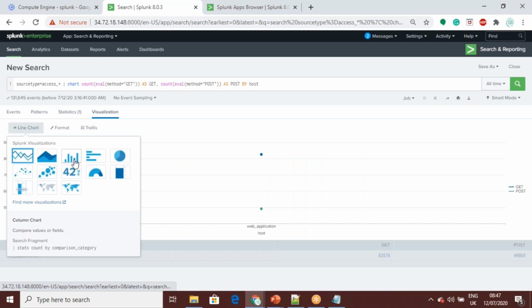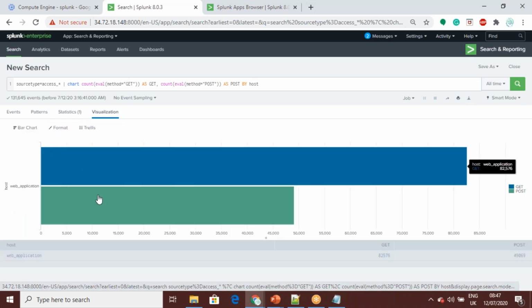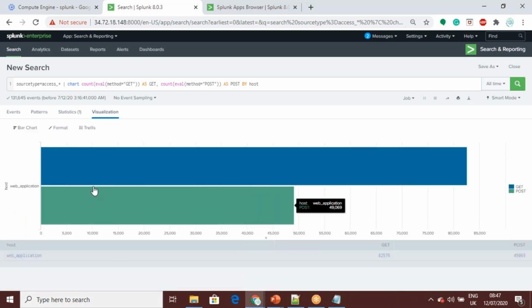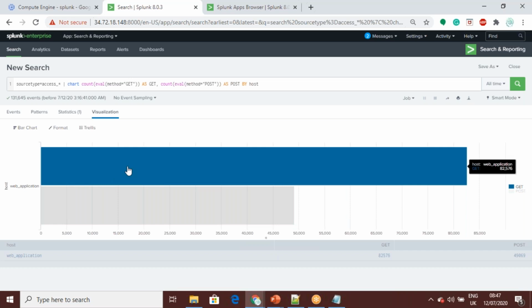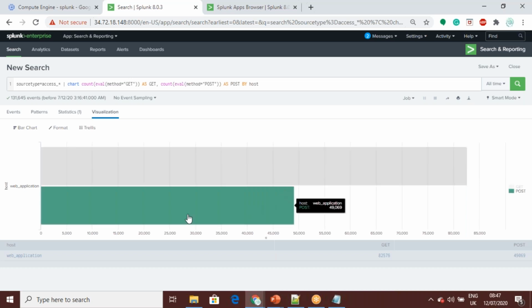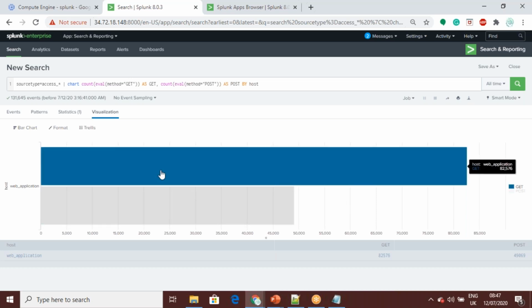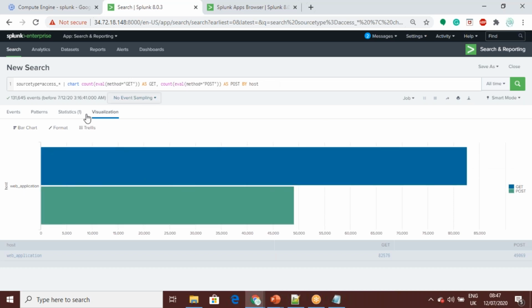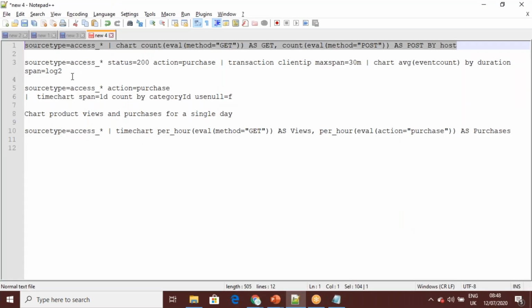Bar chart, column chart and bar chart. Anything you want to see, you can go over it, and it will give you enough values. What kind of values you'll get: if you roll the mouse over, you will get that. Roll over the mouse and you will get some of the details. I will run a couple of other things for you. We'll see.